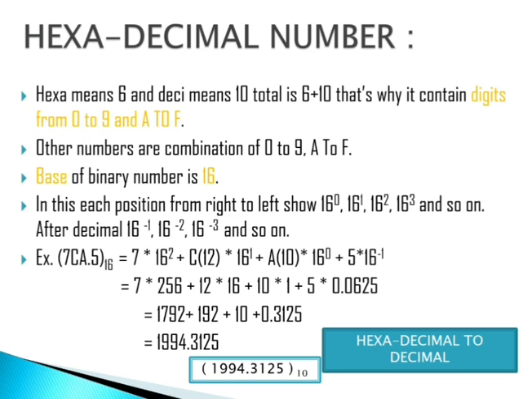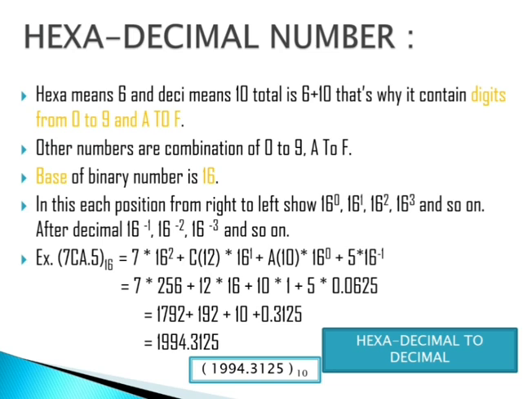But how are we going to multiply C and A? What you have to remember: after 9 we have 10, and 10 is A, 11 is B, and then 12 is C, and then 13 is D, 14 is E and 15 is F. 0 to 15 means a total of 16 as the base number.